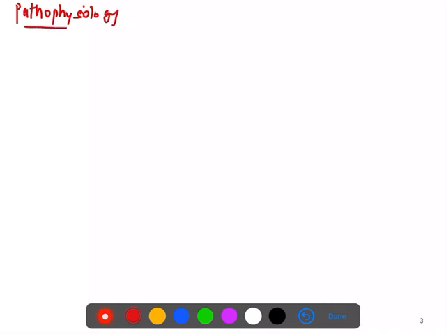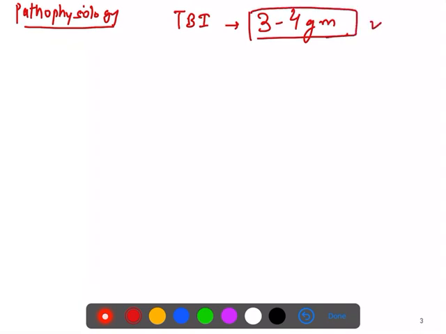So you should be knowing that total body iron is how much? It is 3 to 4 gram of total body iron in the body. So absorption and loss, I will tell you how much the iron is absorbed and how much the iron is lost. In man about 1 milligram of iron is absorbed and 1 milligram of iron is lost, and in the female it is around 1.5. Okay, so this is the absorption and loss.